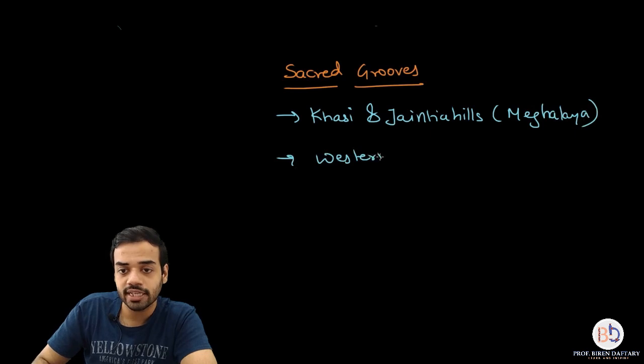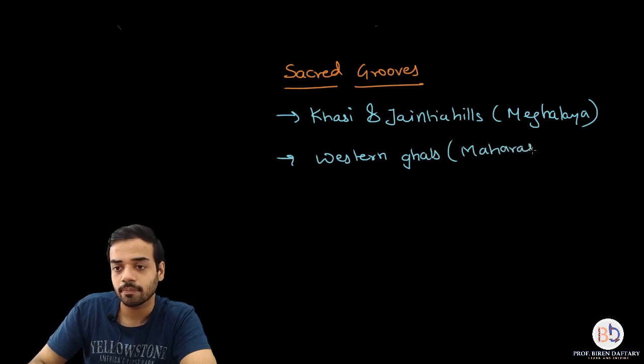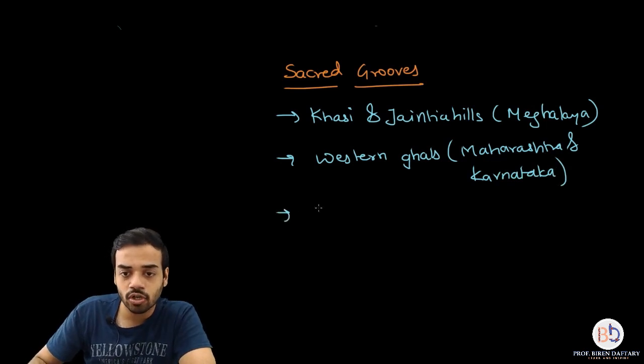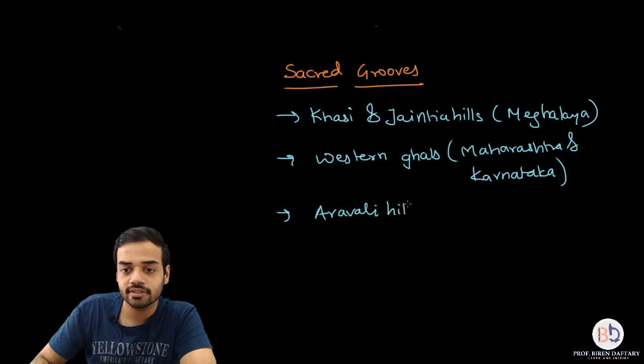The areas of Western Ghats in Maharashtra and Karnataka are also included under sacred groves, right? Another example, if you want, is the Aravalli hills which are present in Rajasthan.